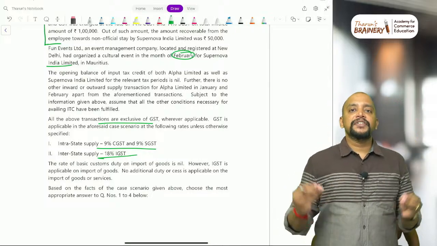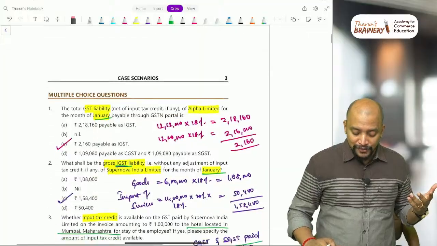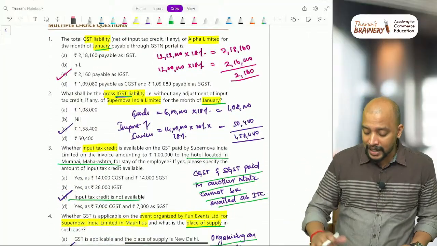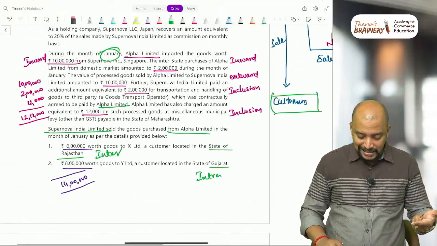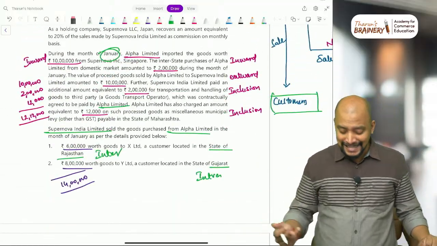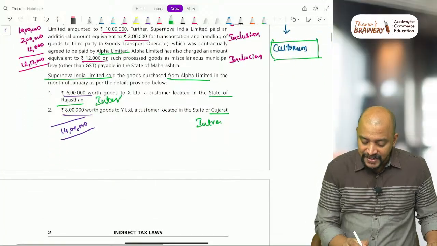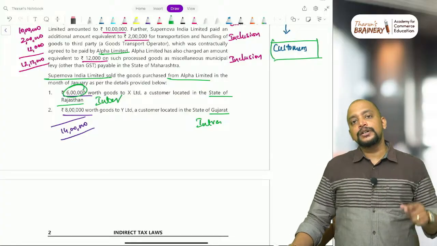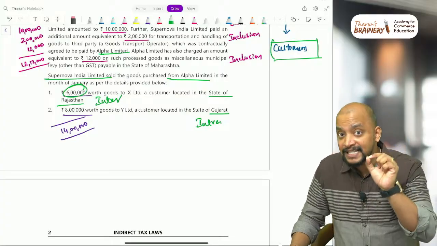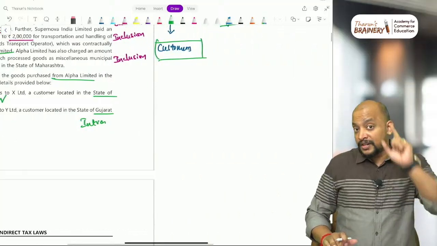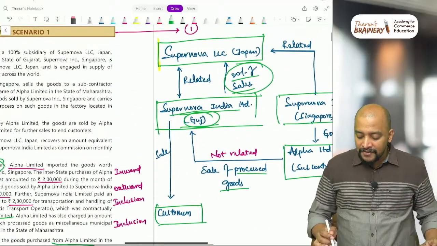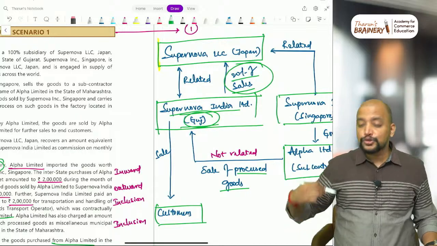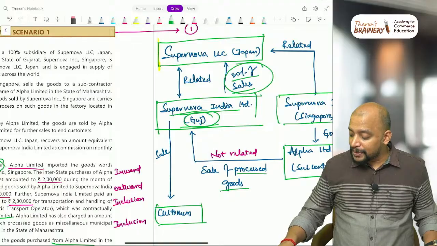And first we will take this Supernova India Limited, because for that we need to do just the gross IGST liability. Okay, so see the first one. What happens is that they are making interstate sales of 6 lakhs. So that interstate sales of 6 lakhs we need to take, and thereafter Supernova India Limited, this is the hidden adjustment. In the first paragraph they gave that whenever they are making the sales, they pay 20% of the sales to Supernova LLC as commission.